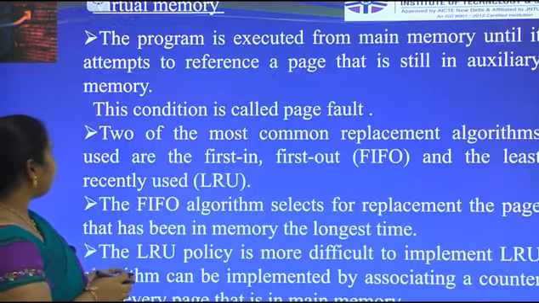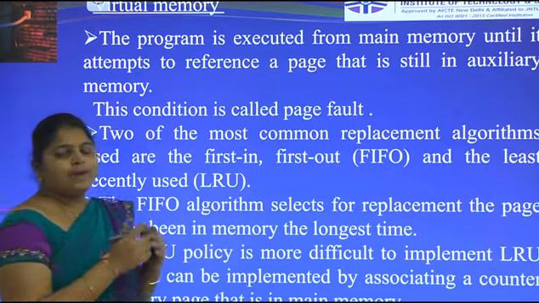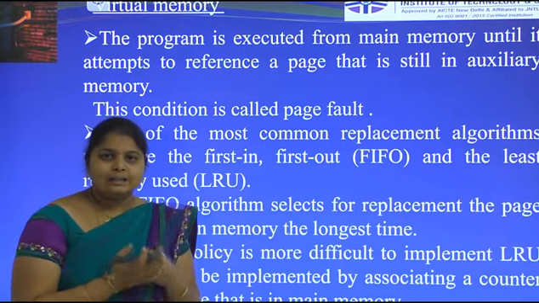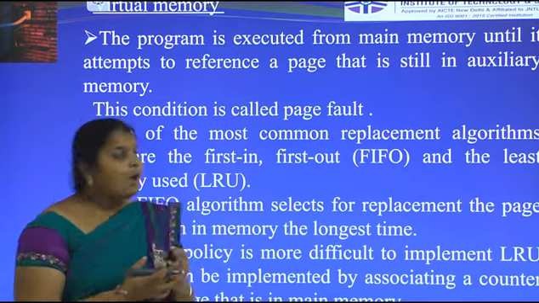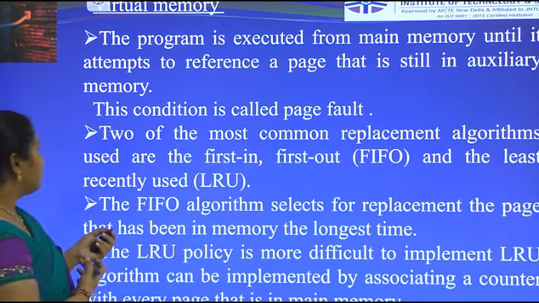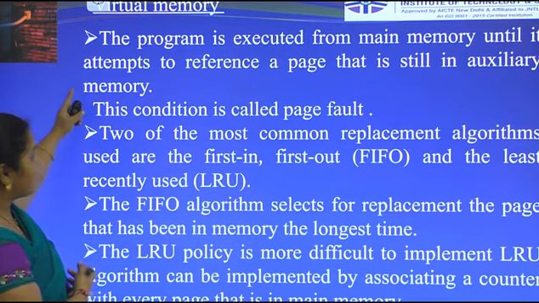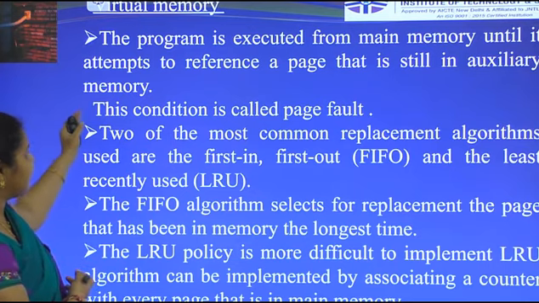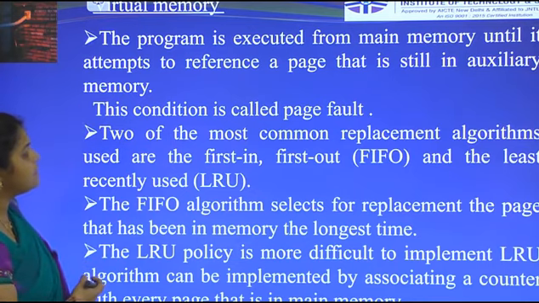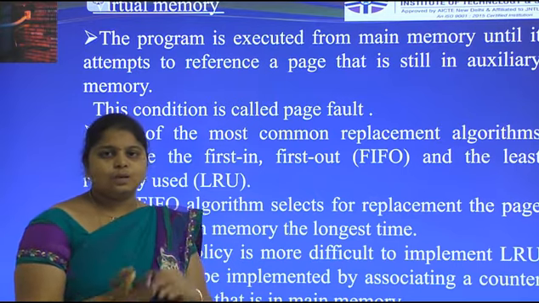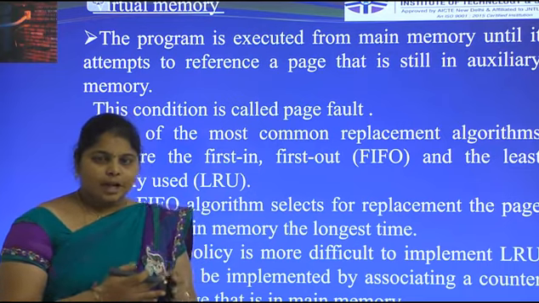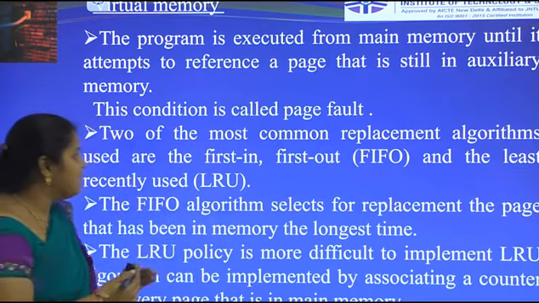In this we have page faults. A page fault occurs when the program is executed from main memory until it attempts to reference a page that is still in auxiliary memory. Whenever the program is in auxiliary memory and has not been transferred to main memory, the problem that occurs is known as a page fault.